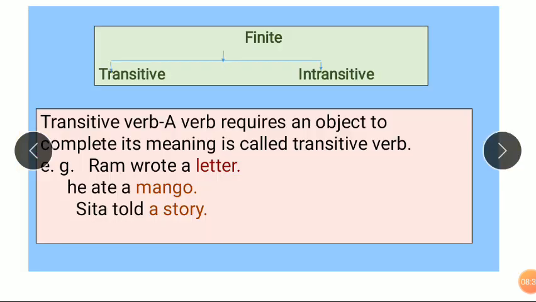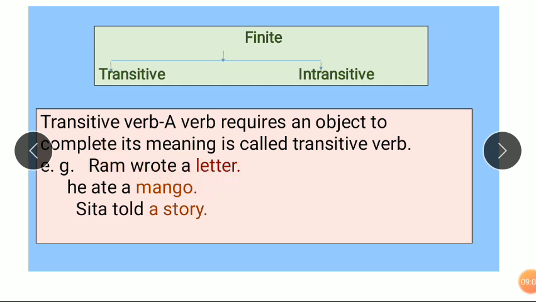Okay. Now see, next is transitive and intransitive verbs. In finite verbs, transitive and intransitive verbs are there. A transitive verb means a verb that requires an object to complete its meaning. Whenever we are writing a sentence, the verb and our object are very important. See, for example, the first example: Ram wrote a letter.